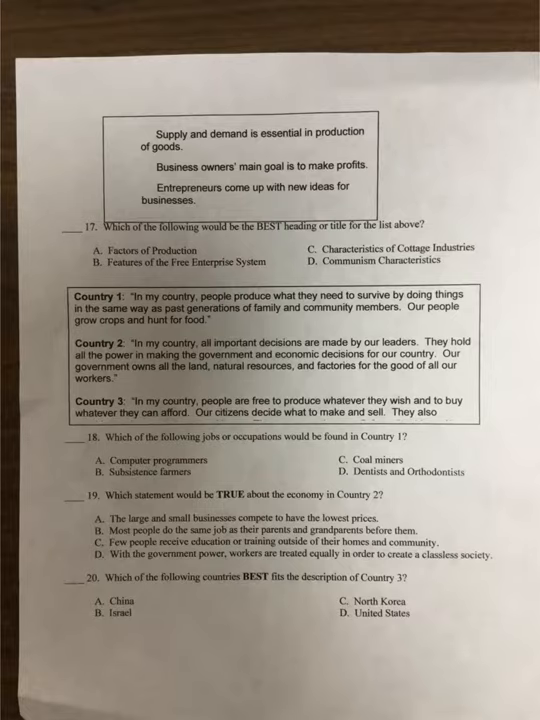Country 3. In my country, people are free to produce whatever they wish and to buy whatever they can afford. Our citizens decide what to make and sell. Question 20. Which of the following countries best fits in the description of country 3? Is it A, China, B, Israel, C, North Korea, or D, United States?